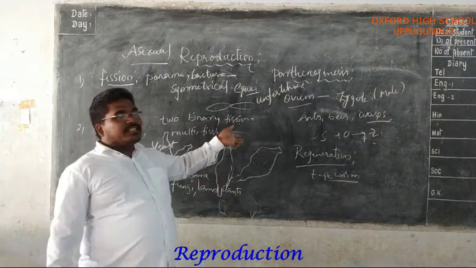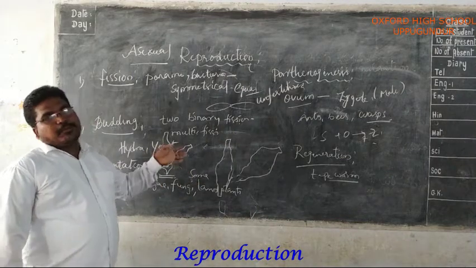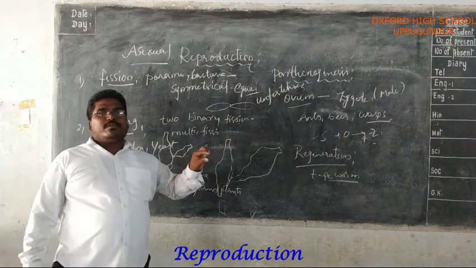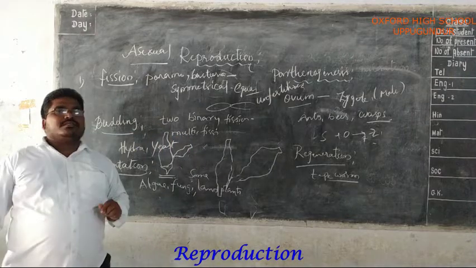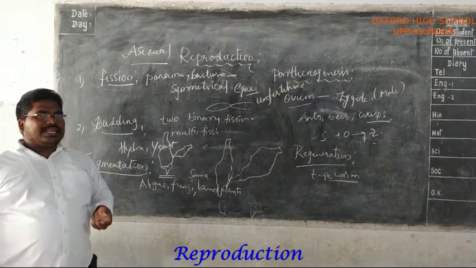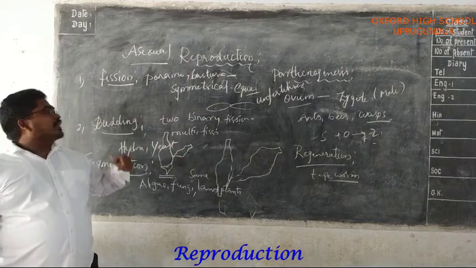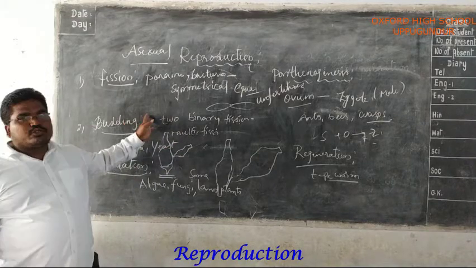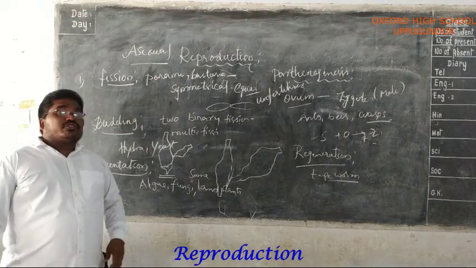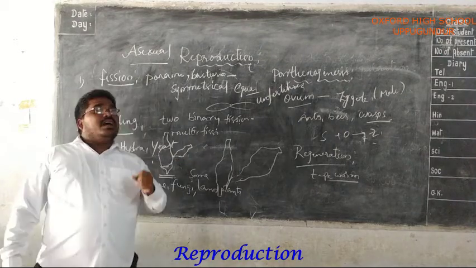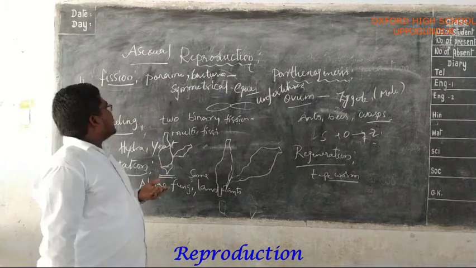Okay, so dear students, this is a mode of asexual reproduction we can see in organisms. What is asexual reproduction? First of all, what is reproduction? The process of living beings giving rise to their own offspring is called reproduction. Here, there are two types of reproduction, sexual and asexual. We discussed asexual reproduction here, where there is the involvement of a single parent and no formation or fusion of gametes. There are different types of asexual reproduction.